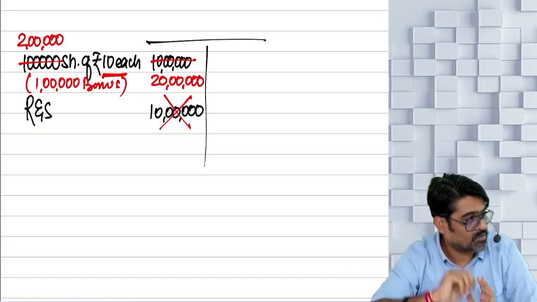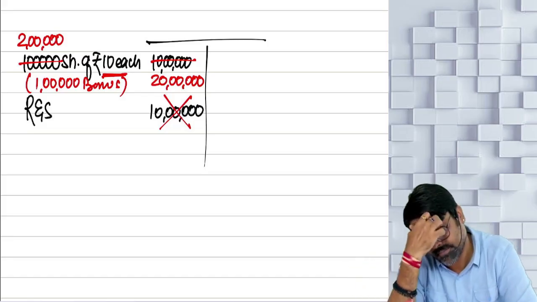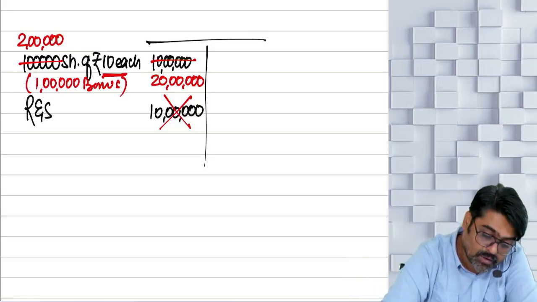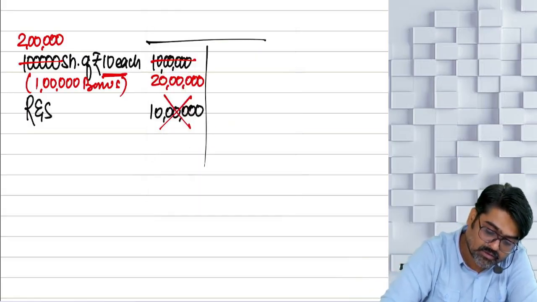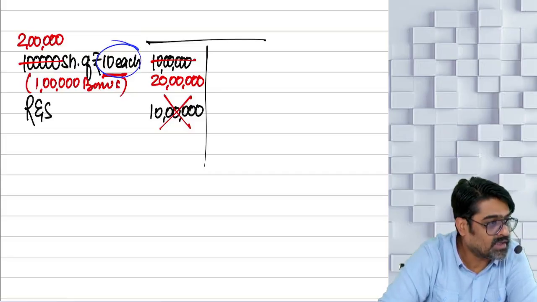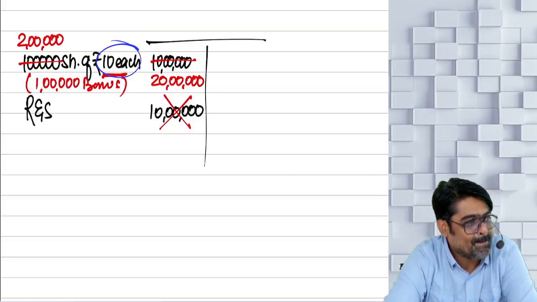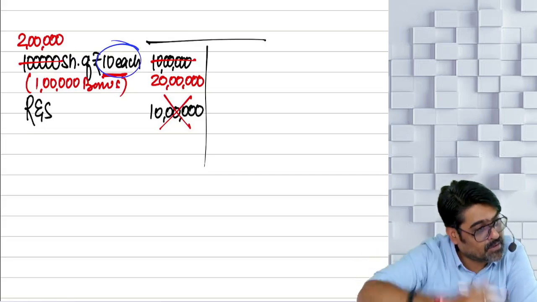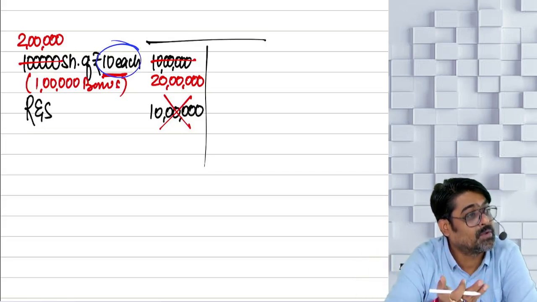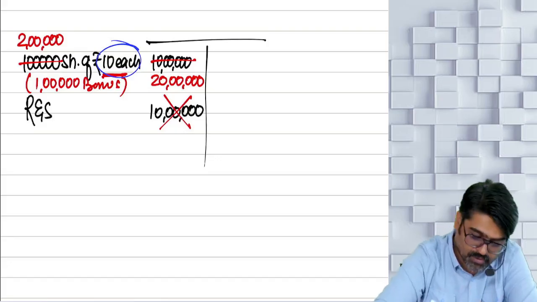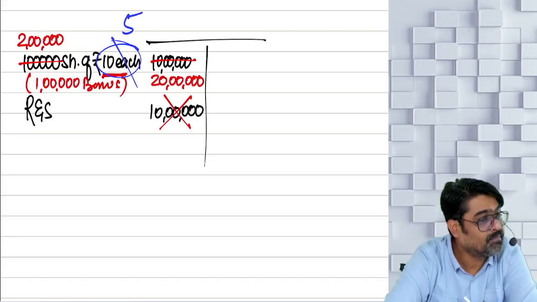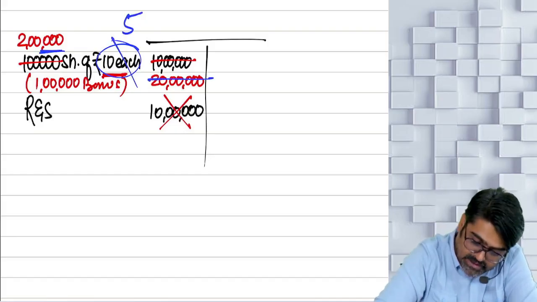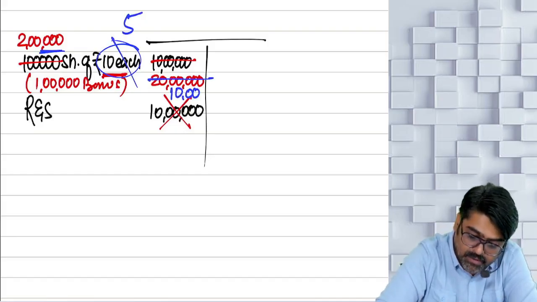Capitalization of reserves. Now how many shares are you having? Now what you will do, you will bring the shares from 10 rupees each to 5 rupees each. You are reducing the face value from 10 to 5, so shares will remain same, but the share capital will now have to become 10 lakhs.